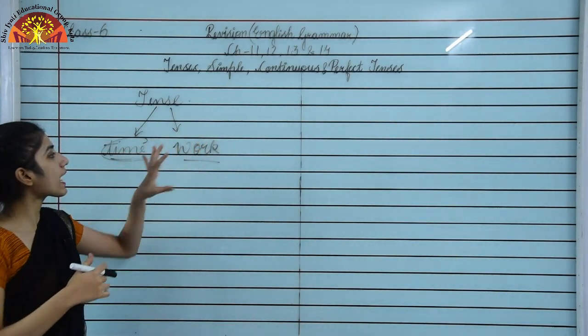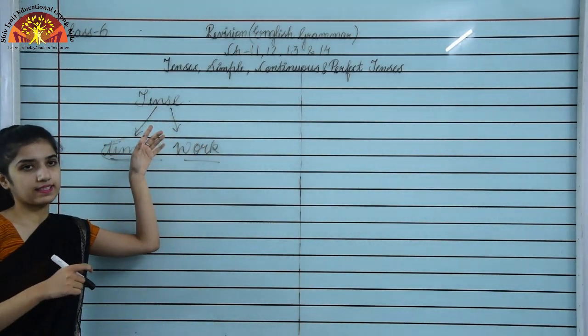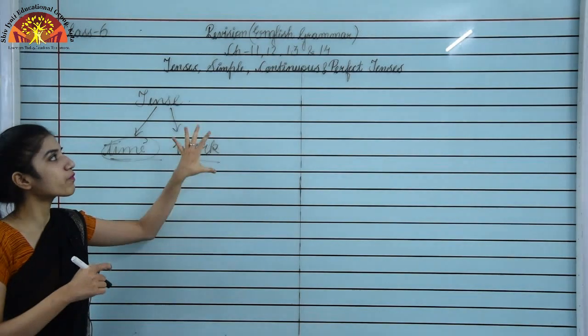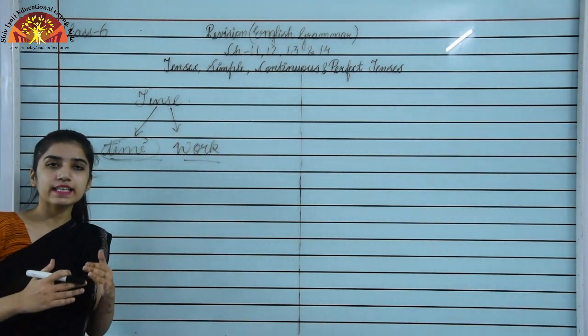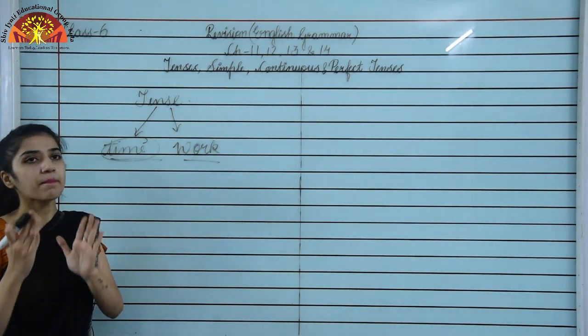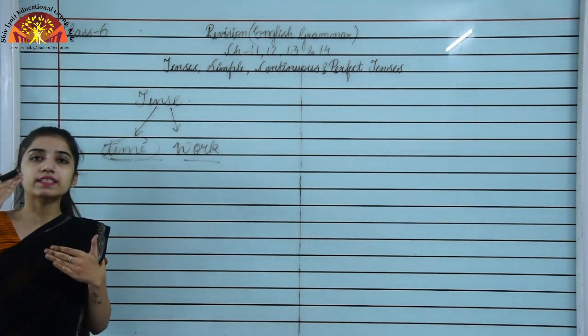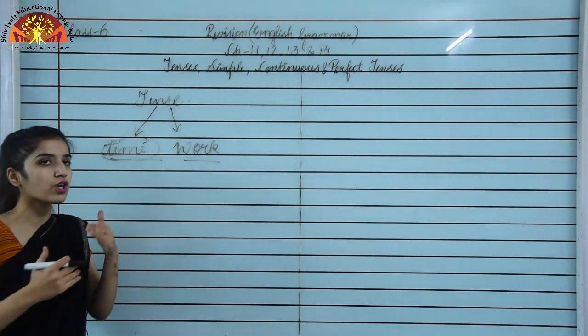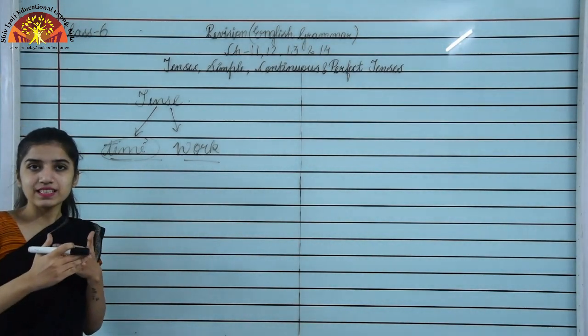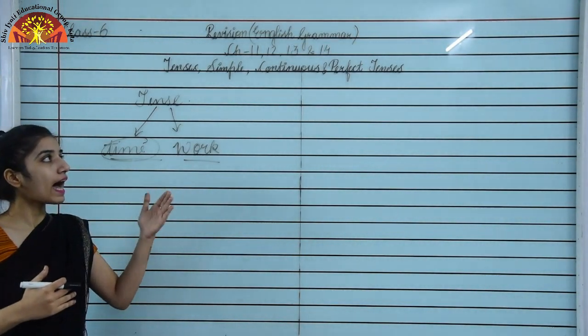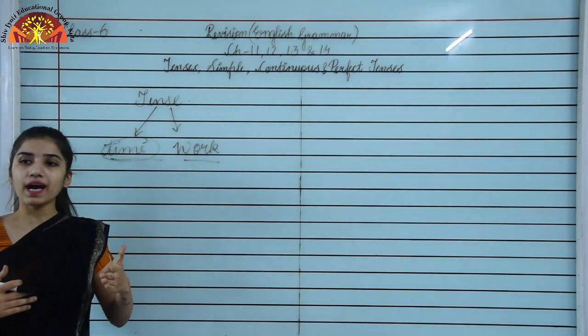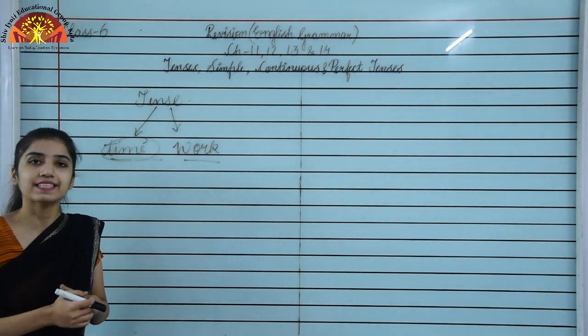On the basis of time and work, we have the following categories: simple, continuous and perfect tenses. According to that we have simple present, simple past and simple future, present continuous, past continuous and future continuous, and present perfect, past perfect and future perfect tense.